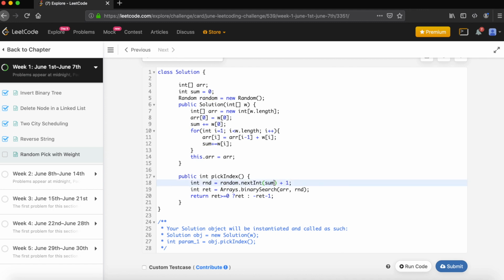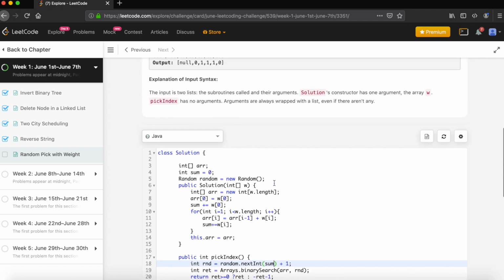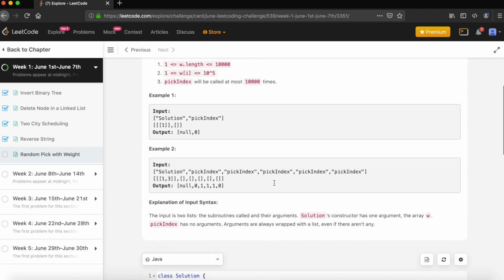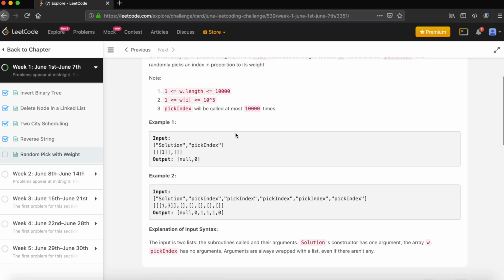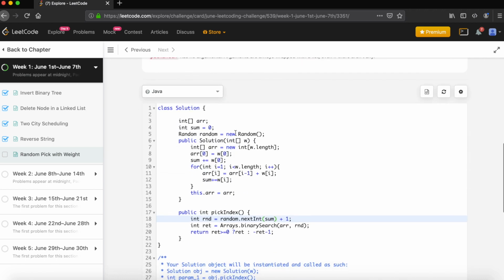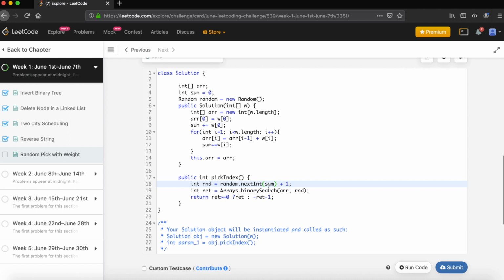It will generate a number from 0 to 14, but the input says the weight is going to be 1 to 10,000. So we will always add 1, because there is a chance of generating 0, so that we get the correct random number.